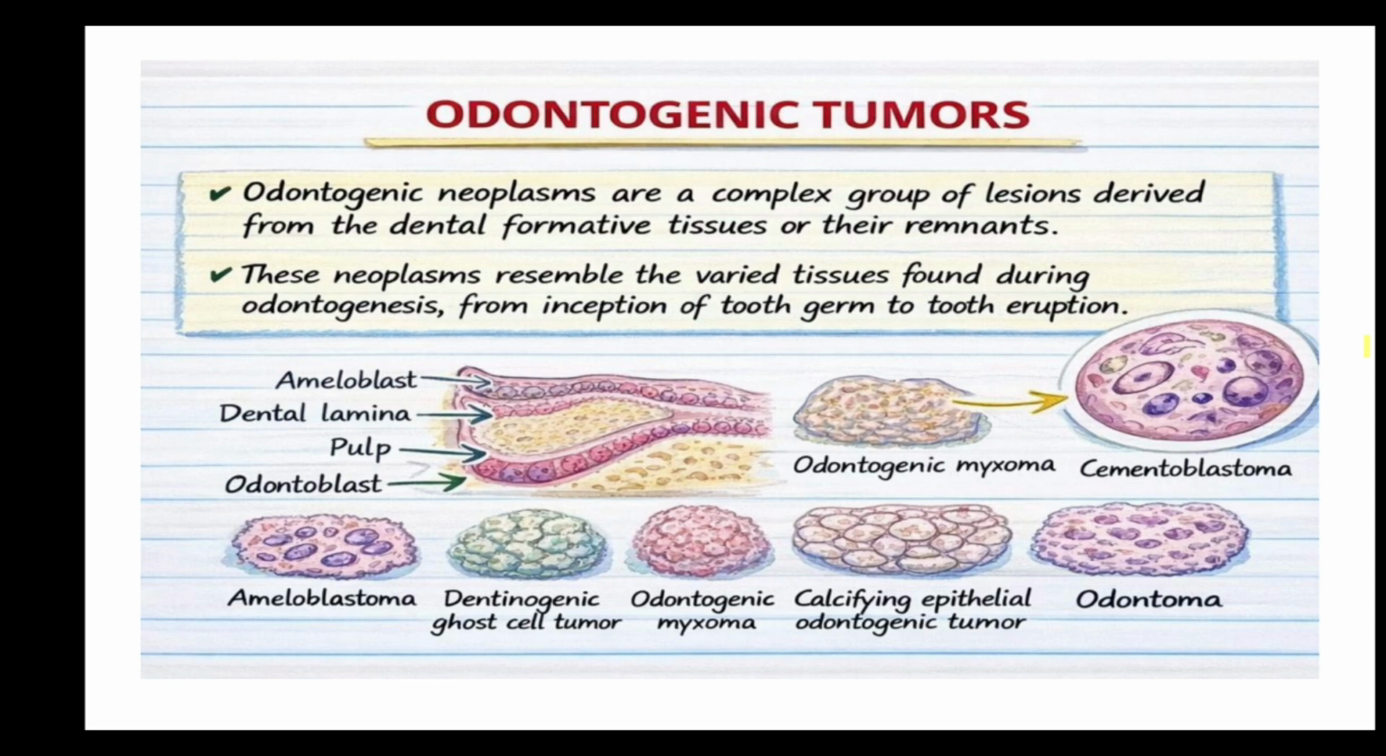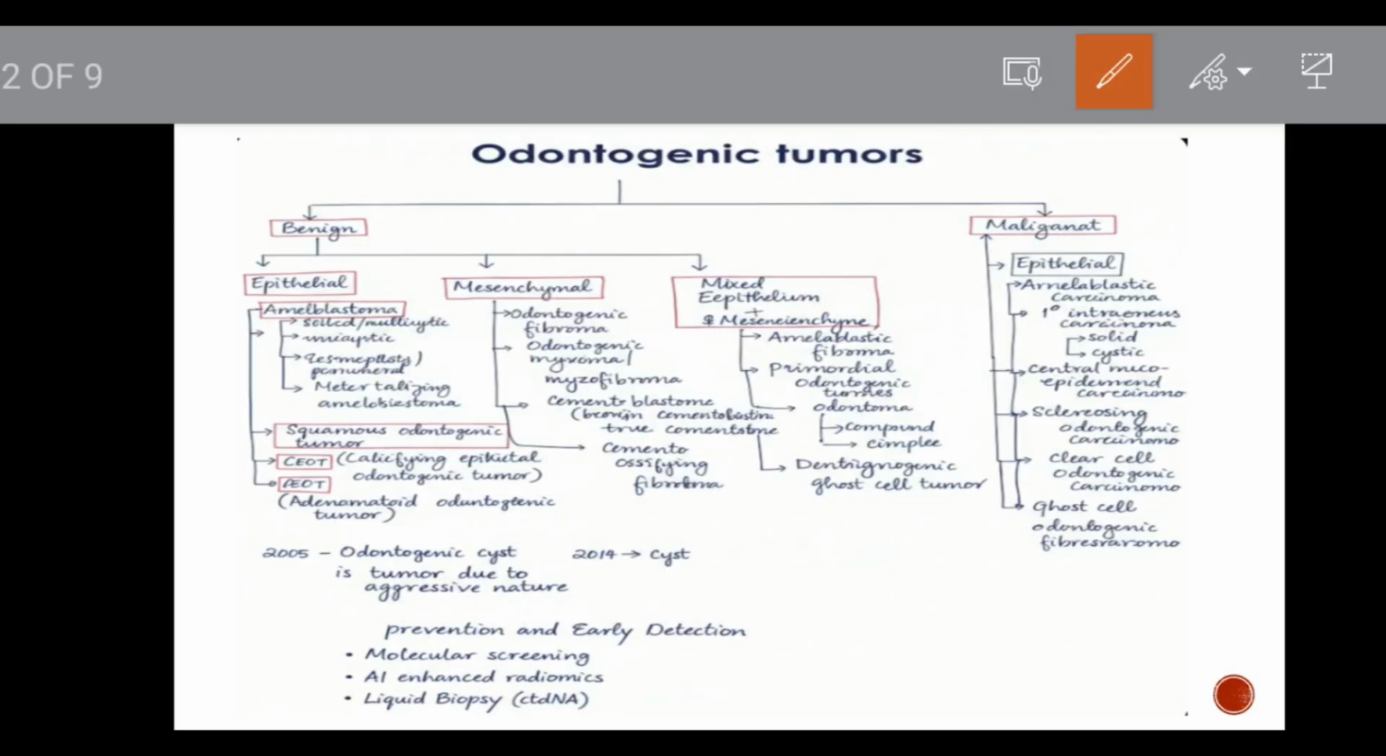Okay, so these neoplasms will resemble various tissues which are found during odontogenesis or the tooth formative stages. They can arise from enamel organ, dental lamina, dental follicles, dental sacs, etc. Odontogenic tumors can be classified into benign and malignant.